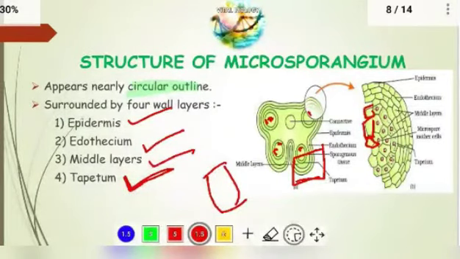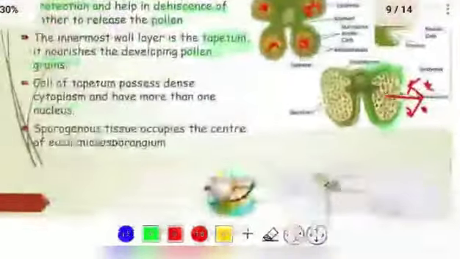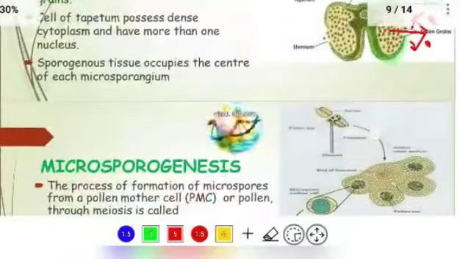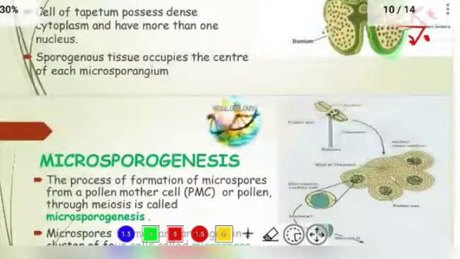Here you can observe in the tapetum there is a nucleus, but in the sporogenous tissue there is no nucleus. So these are the sporogenous tissues, inside the tapetum. That sporogenous tissue is present inside, at the center of the microsporangium.